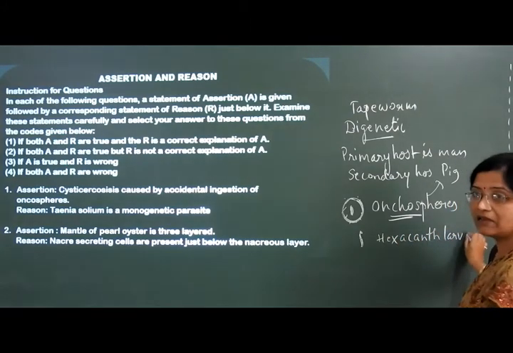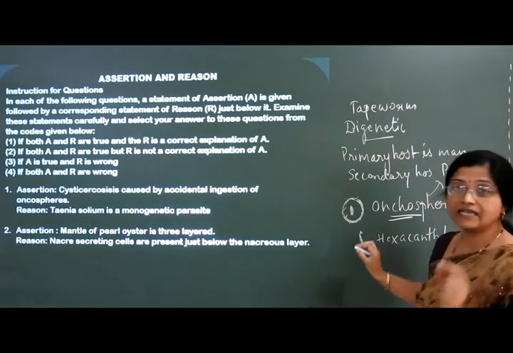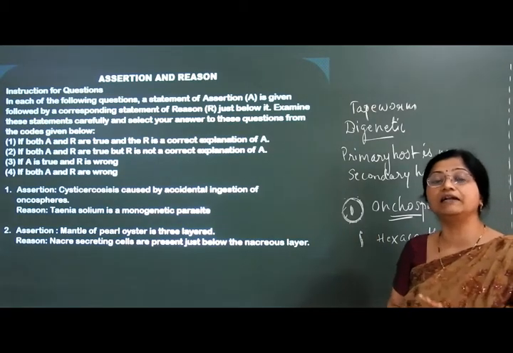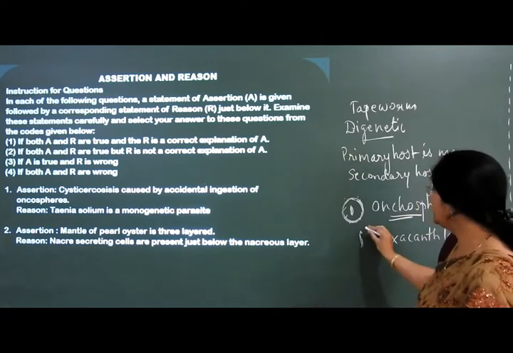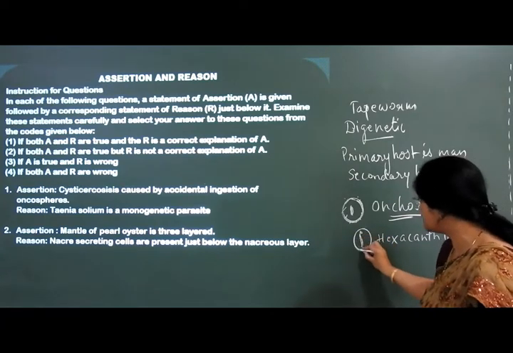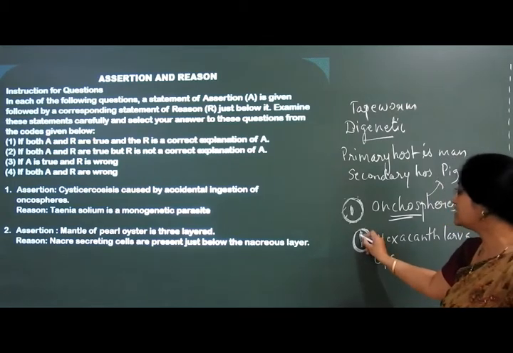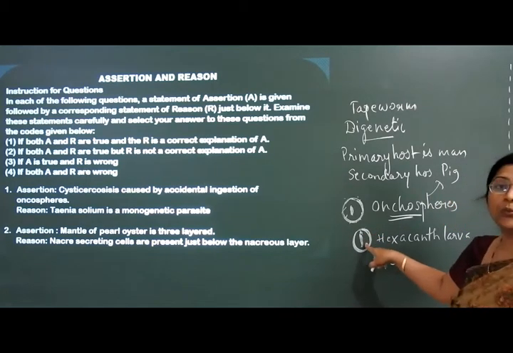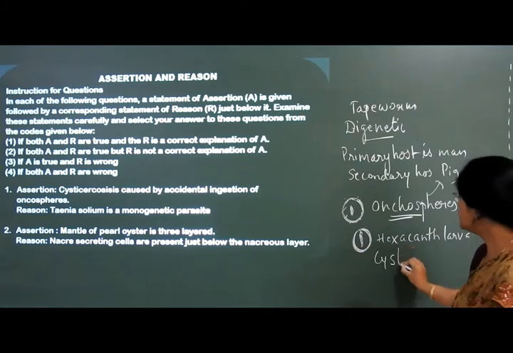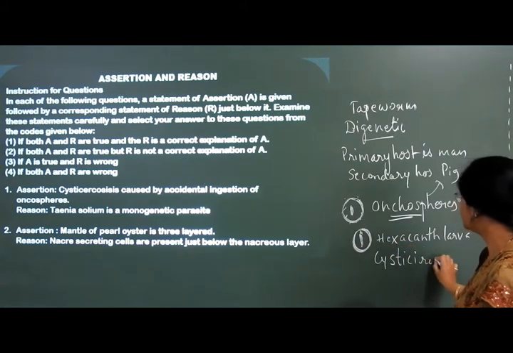Then this hexacanth larva settles into the muscles of the pig and forms a cyst. This is called the cysticercus larva. That means a hexacanth larva with a cyst is called a cysticercus larva.